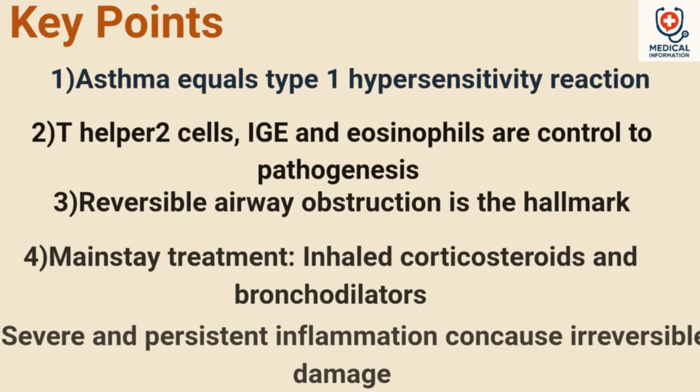Key points: 1. Asthma is a type 1 hypersensitivity reaction. 2. T helper 2 cells, IgE, and eosinophils are central to pathogenesis. 3. Reversible airway obstruction is the hallmark. 4. Mainstay treatment: inhaled corticosteroids and bronchodilators. 5. Severe and persistent inflammation can cause irreversible damage.